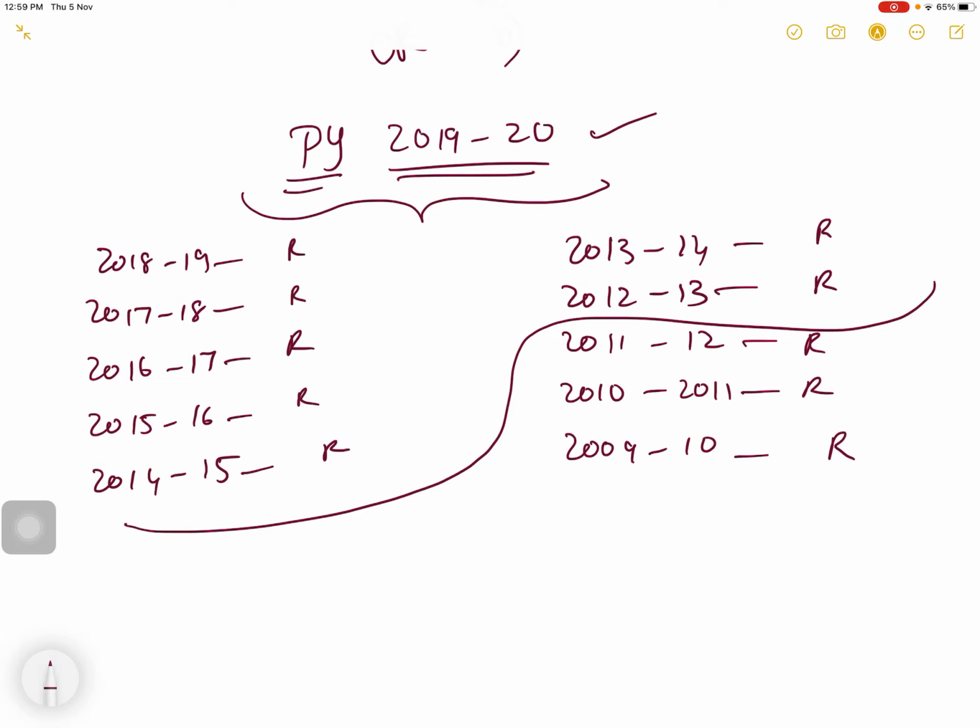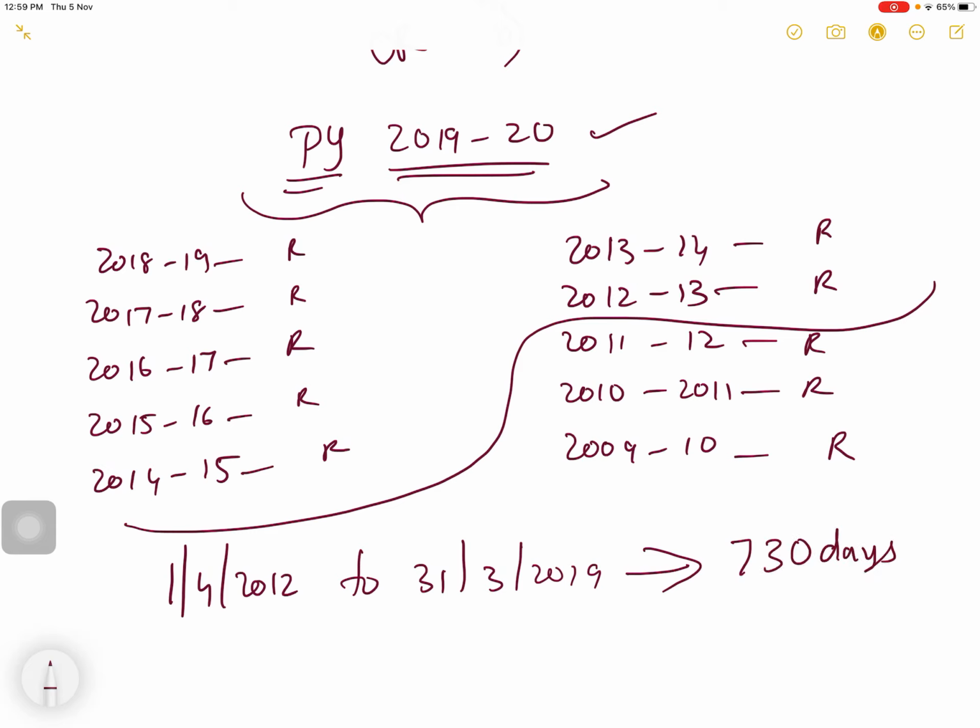So during this period, that is from 1st April 2012 to 31st March 2019, he should be in India for 730 days or more. Now, during this period, if he is in India for 730 days or more, then he satisfies the second additional condition.